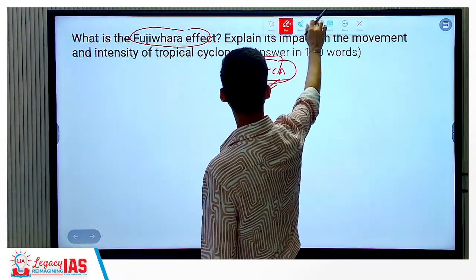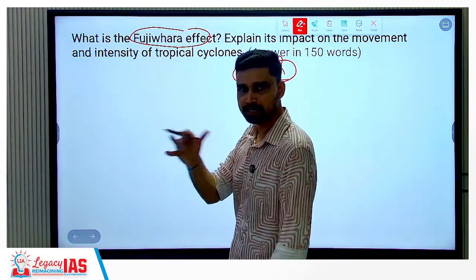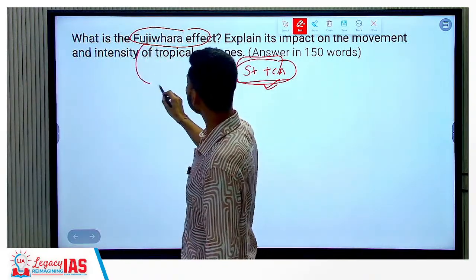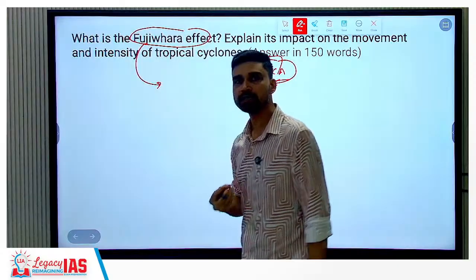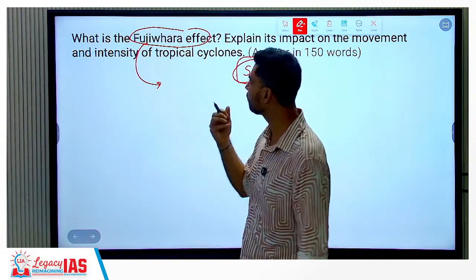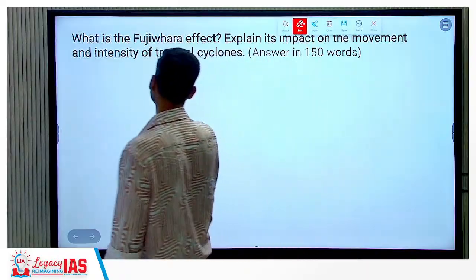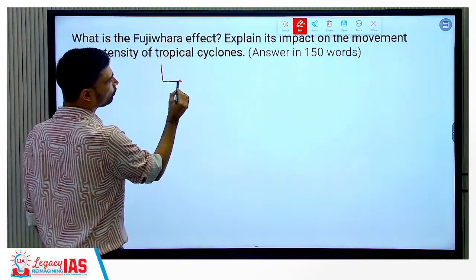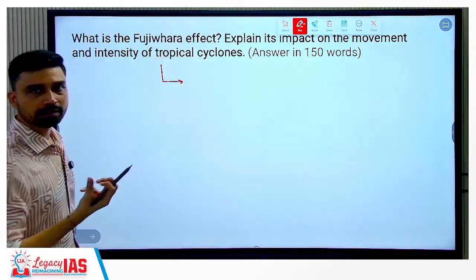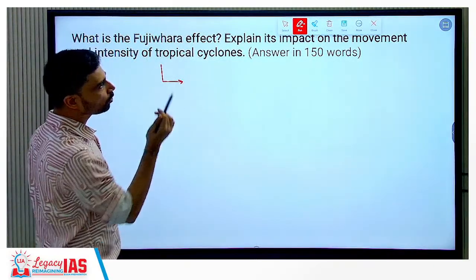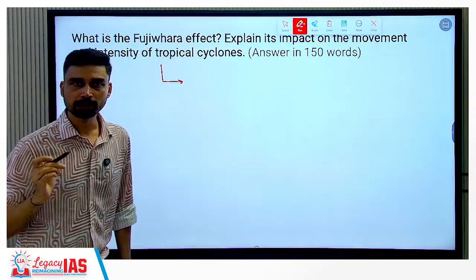Now the Fujiwara effect was very much in the news in the last year, somewhere between September to December. It is related to a concept given by a Japanese meteorologist, Fujiwara. So how could you have framed this answer, and what could be a good way to write it? Before writing, it is pertinent to understand what exactly is the demand of the question. Overall, we can split this question in three parts.